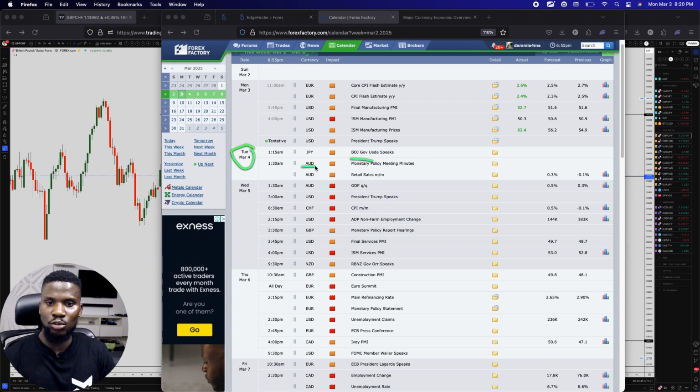Second thing is the Australian dollar monetary policy meeting minutes and retail sales. You want to pay close attention to this and read what the minutes are all about. And also, if the forecast comes just as expected, we might get to see a bigger rally on the Australian dollar come this week. Starting from Tuesday, which is going to be tomorrow.